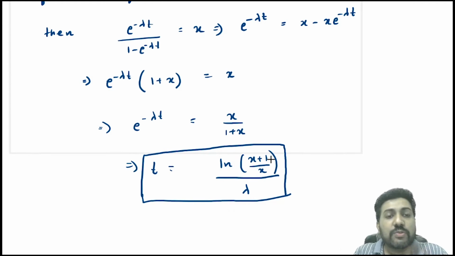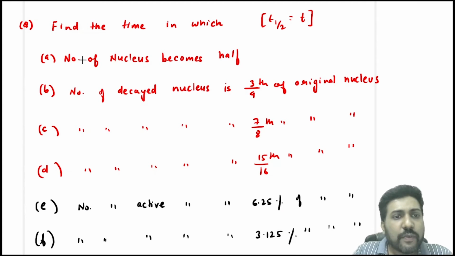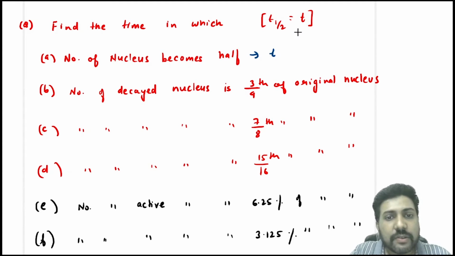Now, using the chart that we have discussed just now and using this property, let us do some simple questions. The first thing is to find the time in which the number of nucleus becomes half. The number of nucleus becomes half in 1 T half, right? So the answer will be T because the T half is given as T. The first question's answer is very simple and it is T.